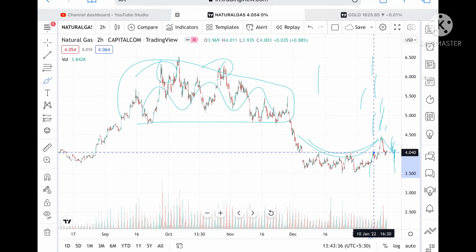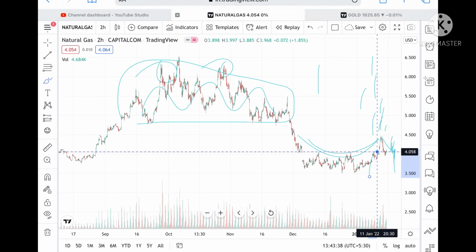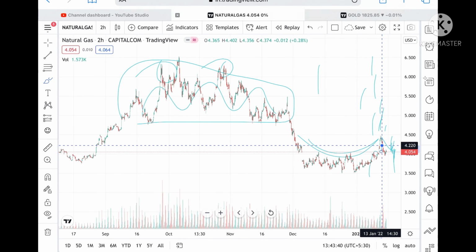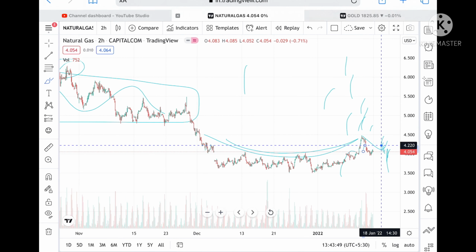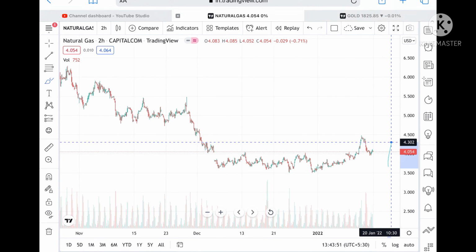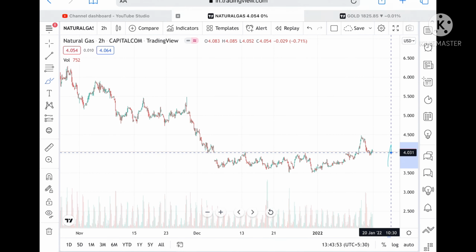If it sustains this level, a level of 4.058 or a level of 0.422, we are seeing the bullish side if it goes above this level, but this is my personal view. Okay, so now if you look at the chart, suppose the price doesn't sustain this level, the probability of going down towards 4.02 is high.